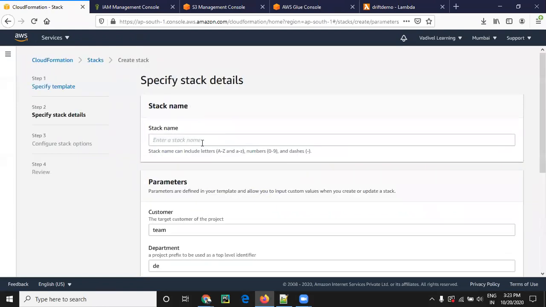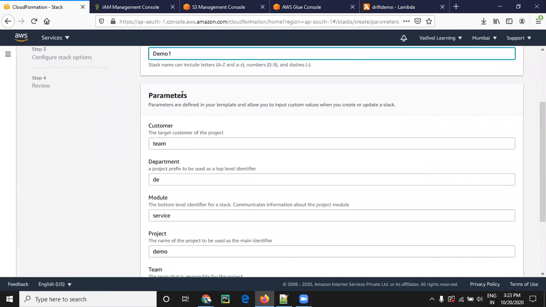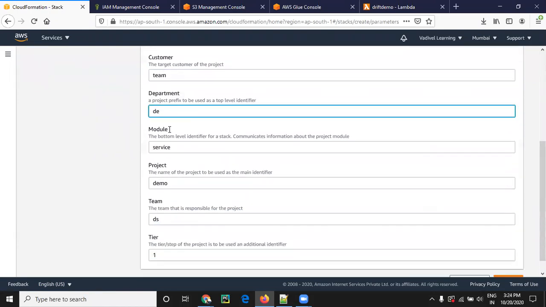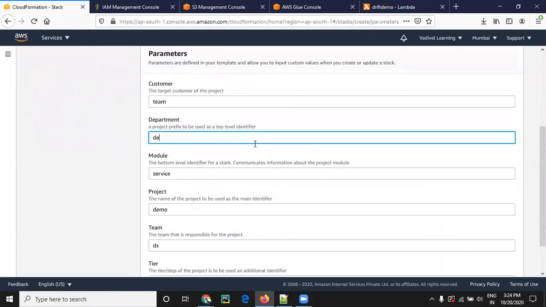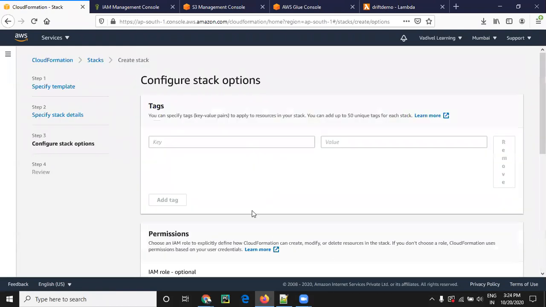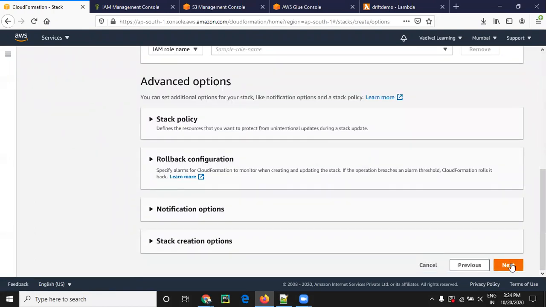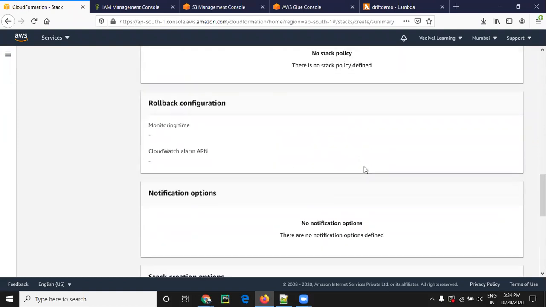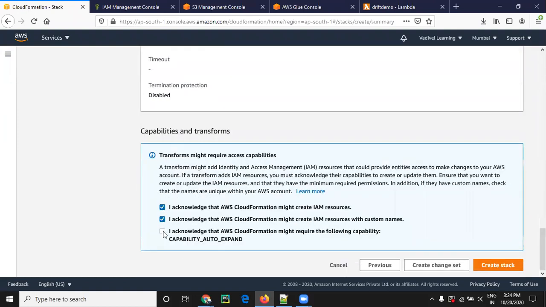Then click next and give the stack name. Then we have to pass the parameters. You can keep the defaults there itself, or if you want to give them here, you can. It's readable only. If all is set, you can proceed to next. Click next, nothing to change here. We can ensure the key and value for the parameters. Then click all the checkboxes and create the stack.